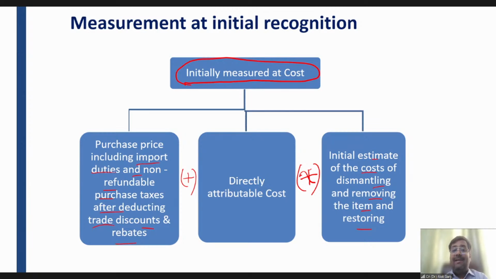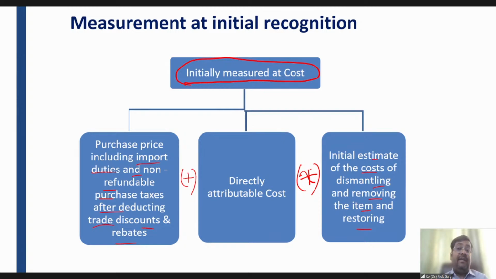So friends, it means I need to estimate the future dismantling cost, because if I have to demolish the factory, dismantle the equipment and machineries, of course it will carry a cost. And if I need to restore the site in the same condition in which the landlord gave it to me, of course it will carry some cost.